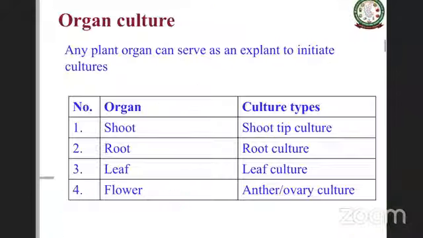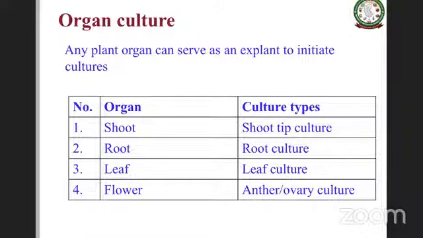Then another in vitro culture is organ culture. Any plant organ can serve as an explant to initiate the culture, such as shoot, root, leaf, flower. Each one of these in vitro cultures, like shoot in vitro culture, root in vitro culture, leaf, flower in vitro culture, is done for a specific purpose. When you take shoot, you take maybe shoot tip. Root, maybe root culture, just take part of the root. Then leaf, it's called leaf culture. If it is flower, generally anther or ovules are taken, and then in vitro culturing is done.